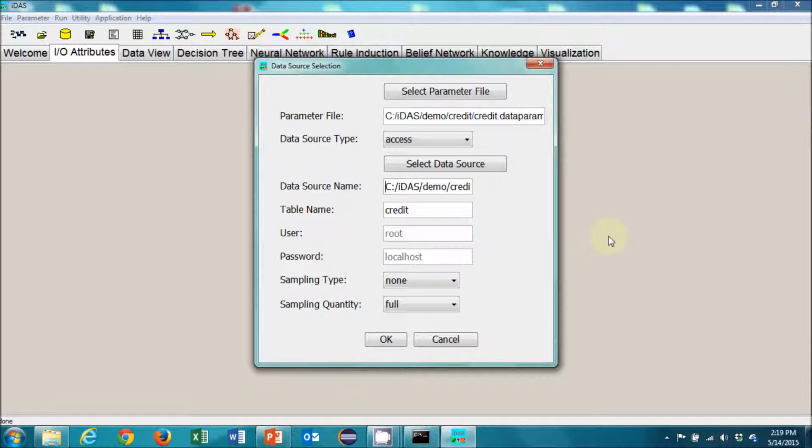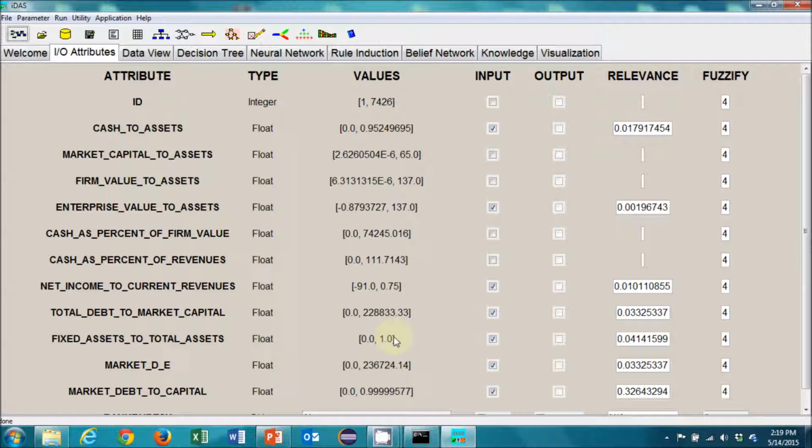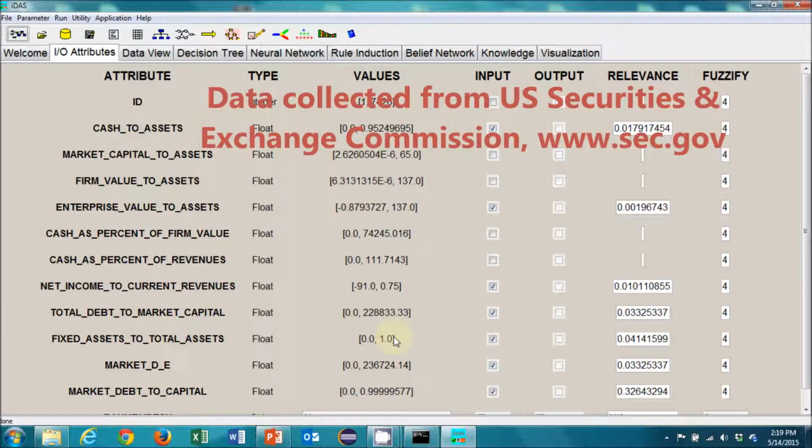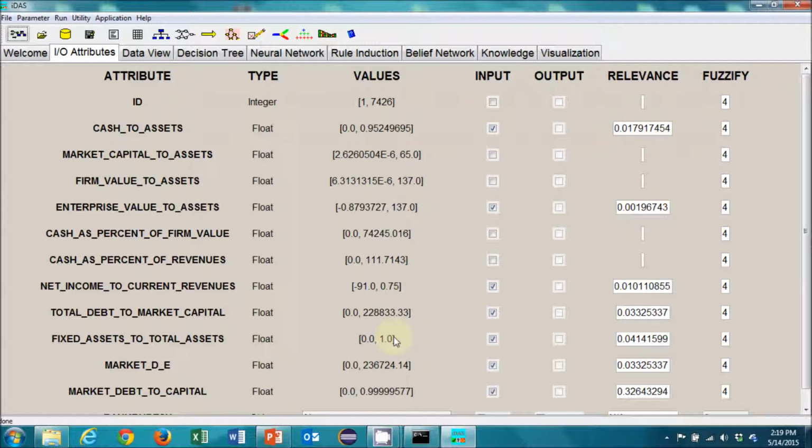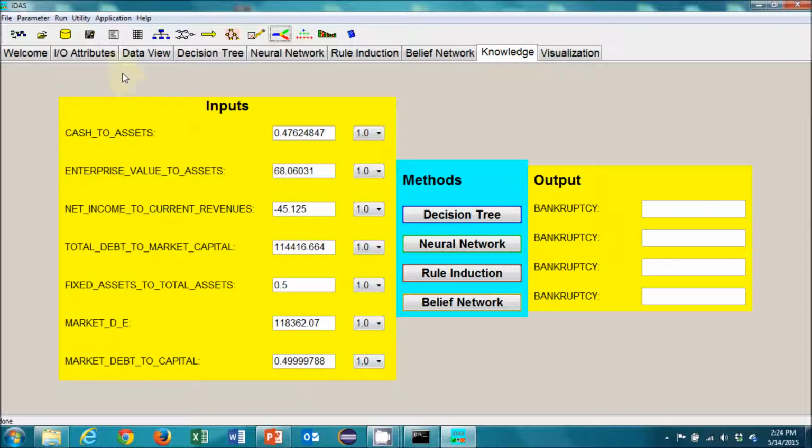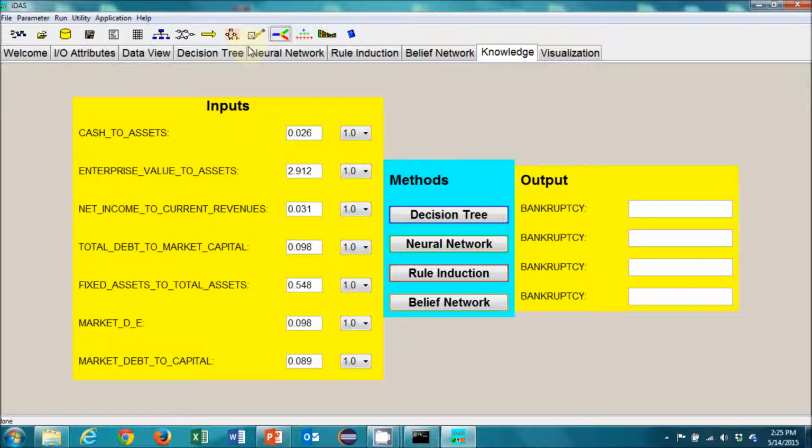Now let's look at a more interesting case. Selected SEC data from 1999 and 2000 relevant to bankruptcy, such as financial ratios, has been collected from 10-K filings. I'm going to compare Walmart and Kmart in 2000, and I'm going to ask iDAS to predict how likely it is for each company to file for bankruptcy. Let's go right to the decision-making screen and run this with Walmart first.